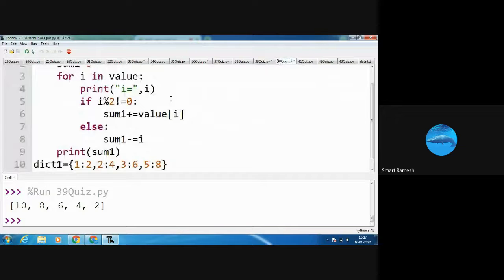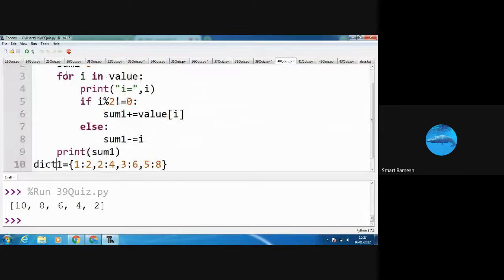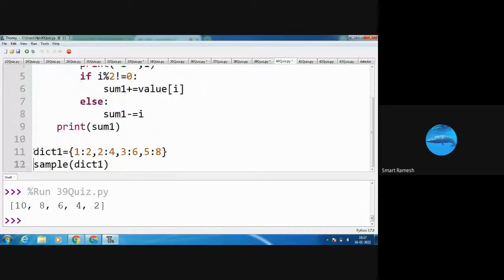Next program. Here, sample is the function name. The program starts execution from this line, in the 11th line. dict1 equal to a dictionary: 1:2, 2:4, 3:6, 5:8. Okay, I am calling the function sample and passing the argument dict1.